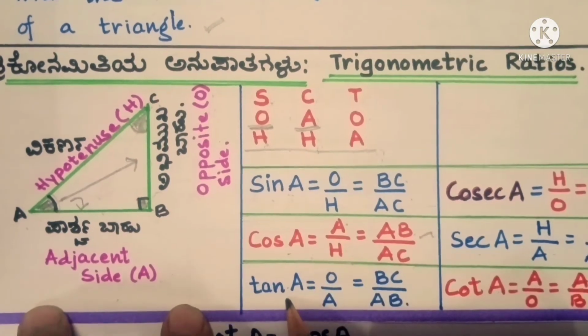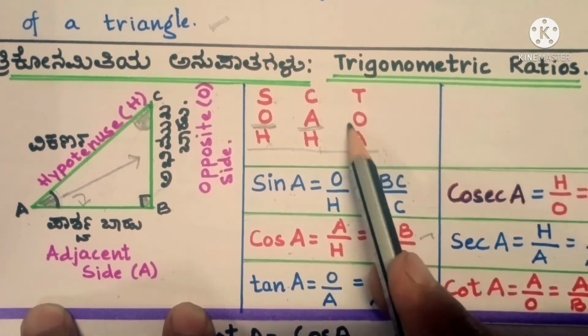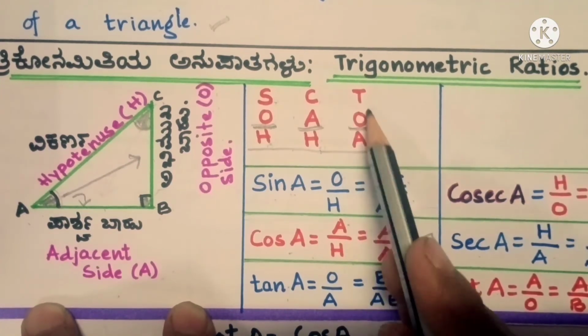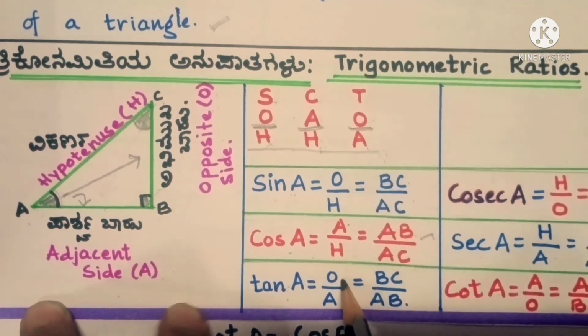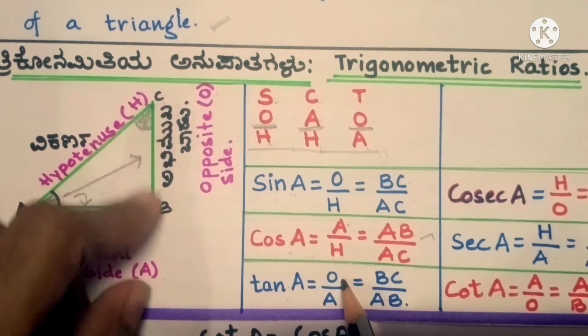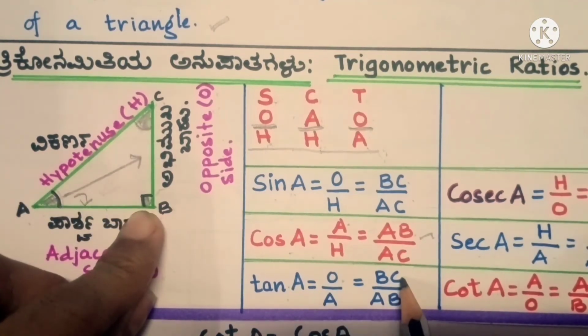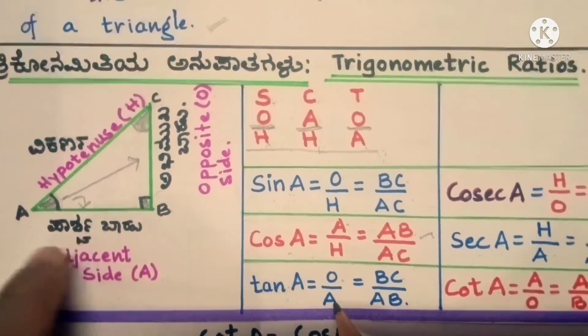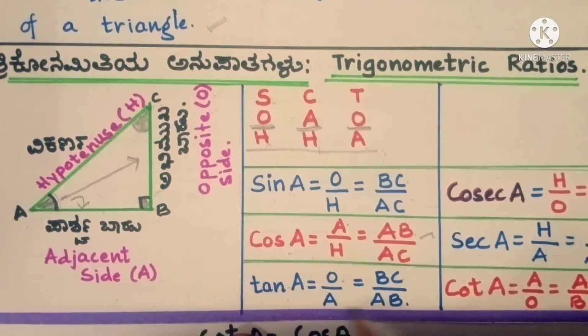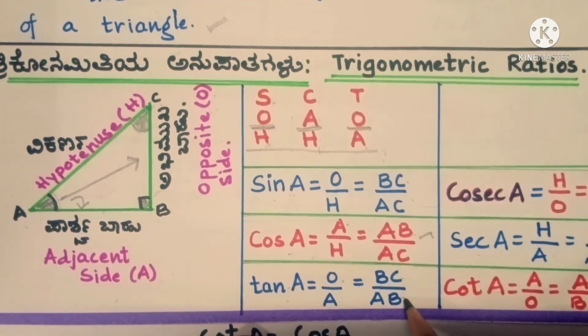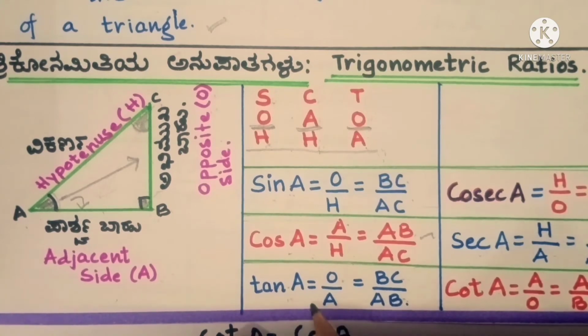Now we are having tan A. Tan is O by A. O is opposite, and in the opposite we are having BC, so we are going to write BC. A is adjacent, and in the adjacent we are having AB, so we will write AB. So BC by AB is the ratio for tan A.